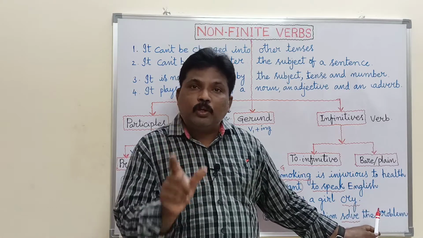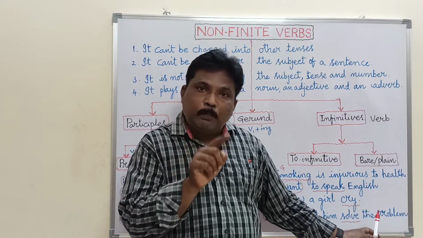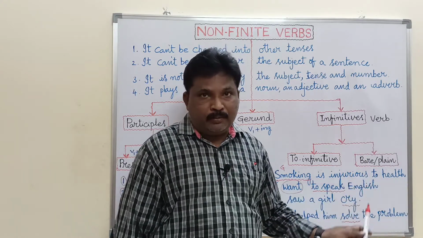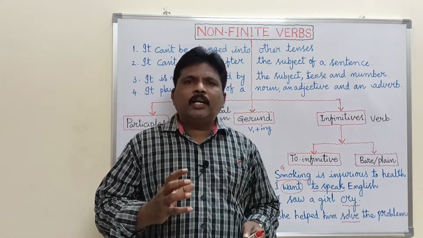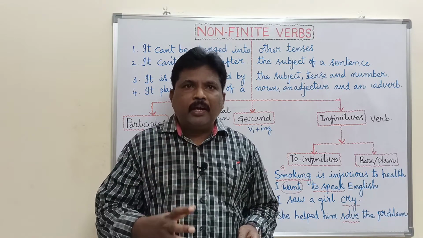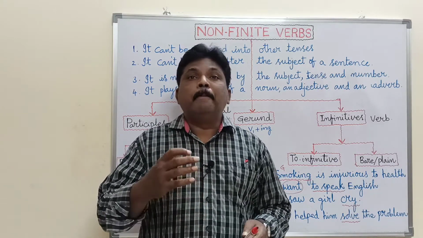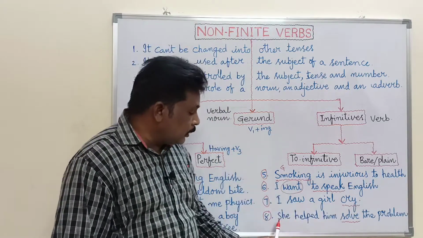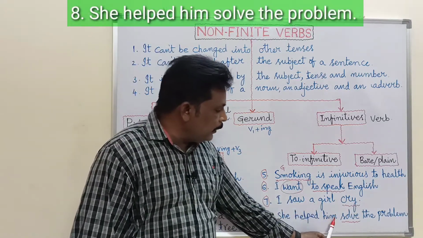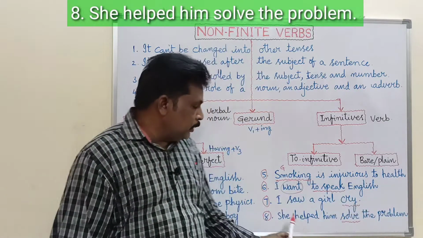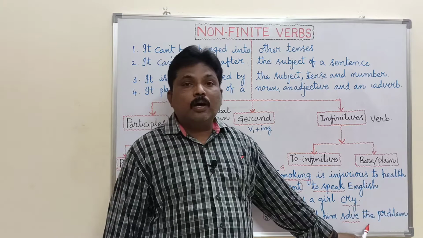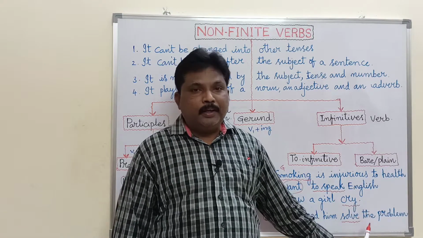So when the V1 is used without the preposition to, it is called plain infinitive or bare infinitive. In English, there are a few structures where plain infinitives and bare infinitives are used. This is one example for that. Another example, she helped him solve the problem. She is the subject, helped is the verb, him is the object, and solve is the plain infinitive or bare infinitive.